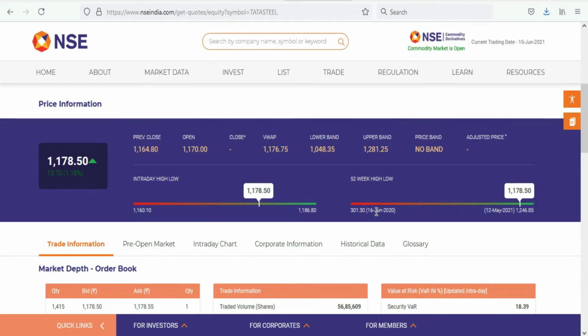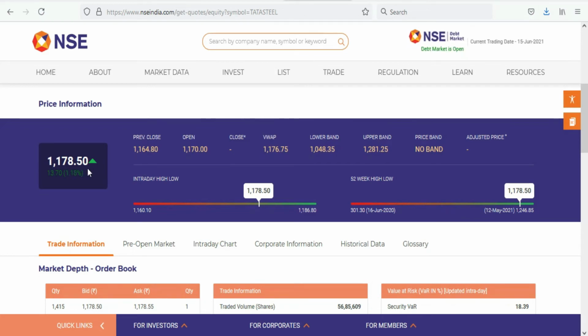As on 16th June 2020, it touched 301.30, which was the 52 weeks low. As on 12th May 2021, it touched 1246.85. It is the 52 weeks high, and right now the share price is trading near the 52 weeks high at 1178.50.